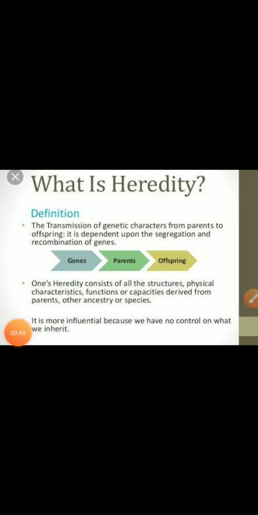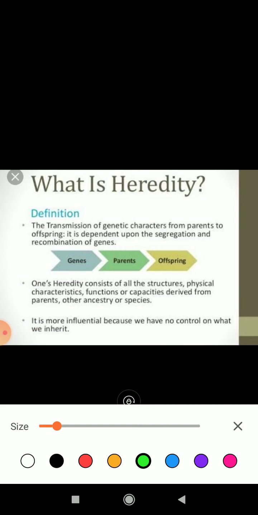Dear student, in my Zoom class I have told you about heredity. I'm sure that you know that it is the process of transmission of genetic character from parents to offspring. They transfer in the form of genes.